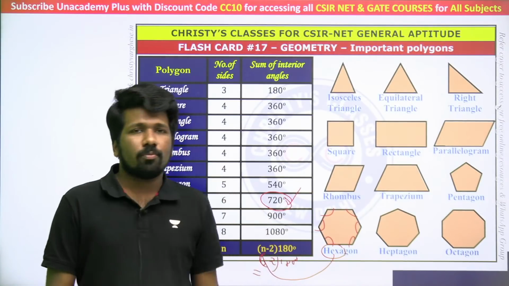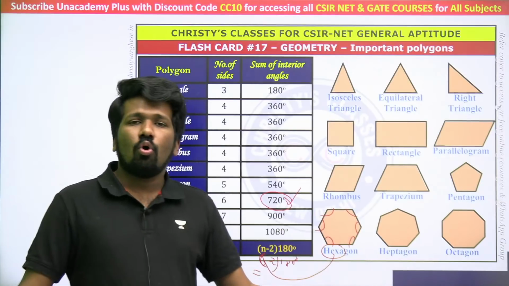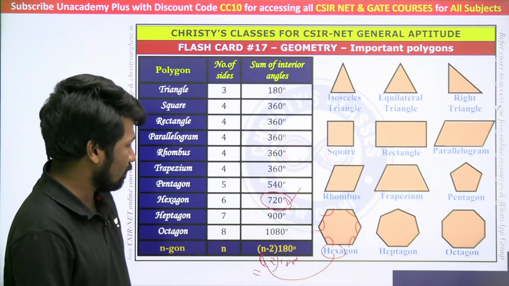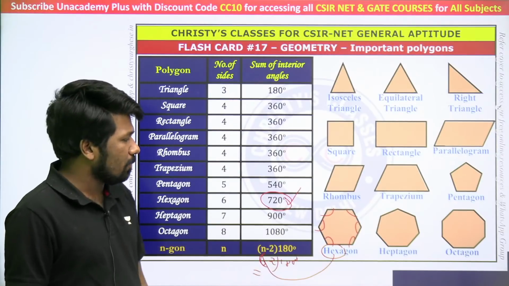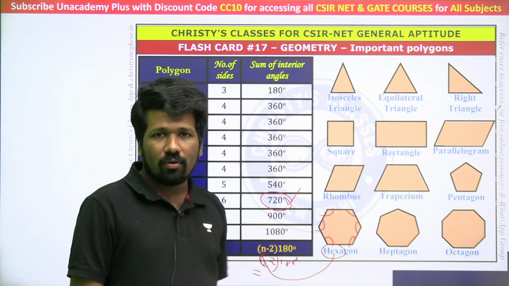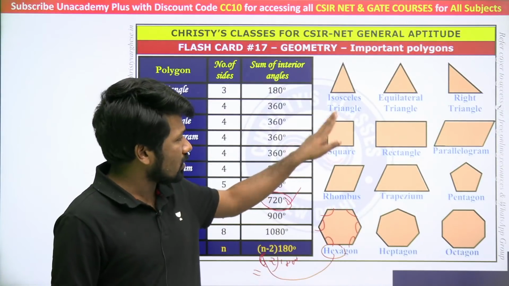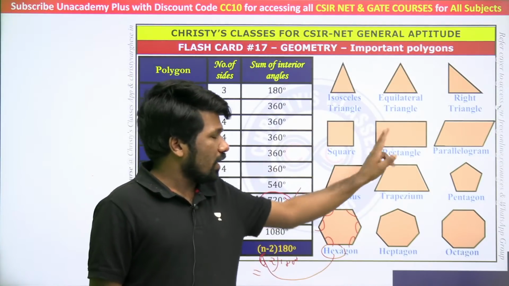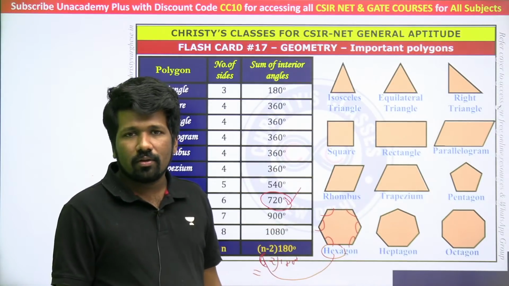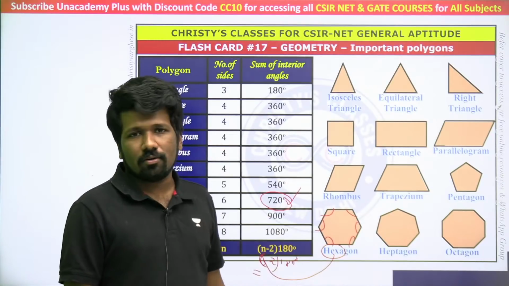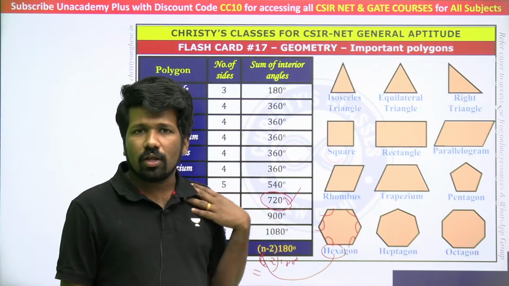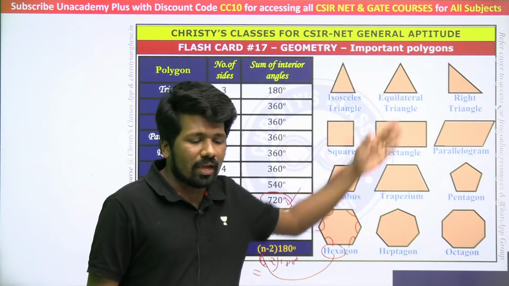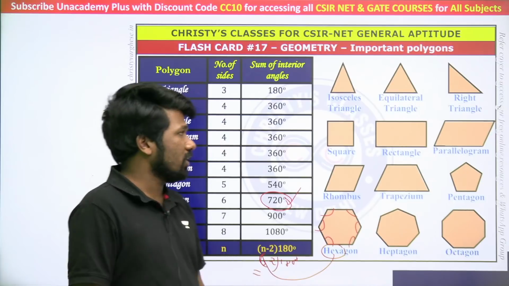Regular polygon means a polygon with all sides equal, all angles equal, or we can say equilateral and equiangular. Only if it is mentioned regular polygon, we can assume that all sides and all angles are equal. For example, square is a regular polygon because all sides are equal, all angles are equal. Rectangle is not a regular polygon. All angles are equal but all sides are not equal. Equilateral triangle is a regular polygon because all sides are equal, consequently all angles are also equal, 60 degree, 60 degree, 60 degree.